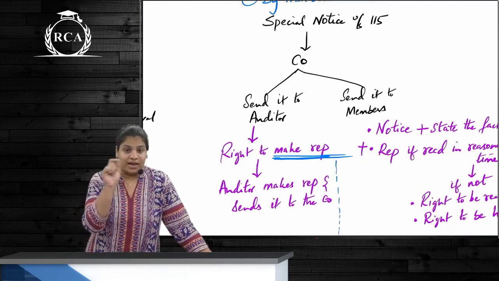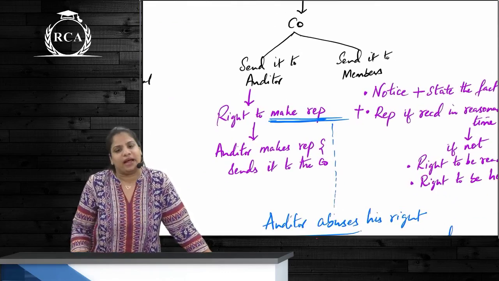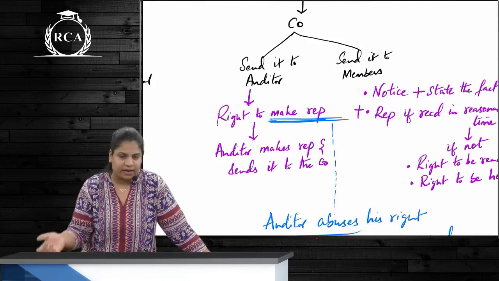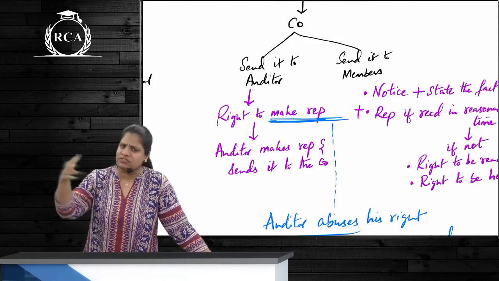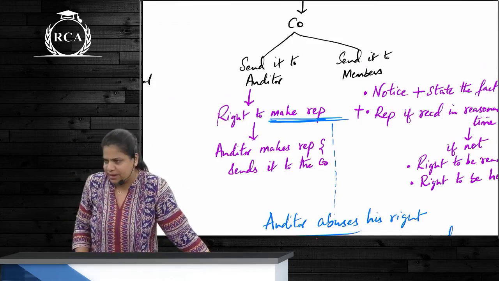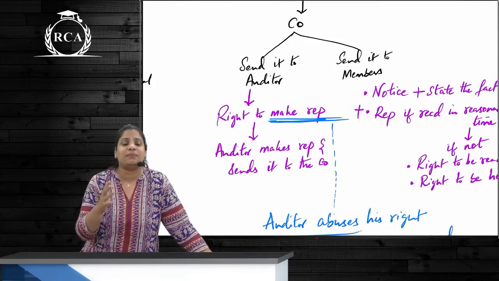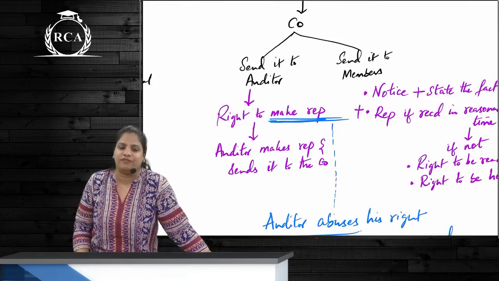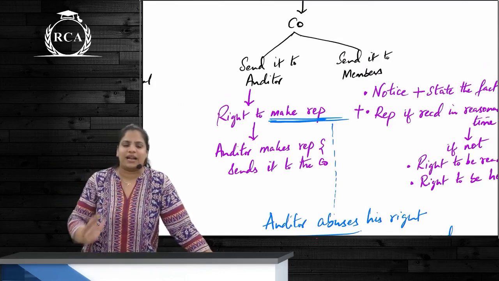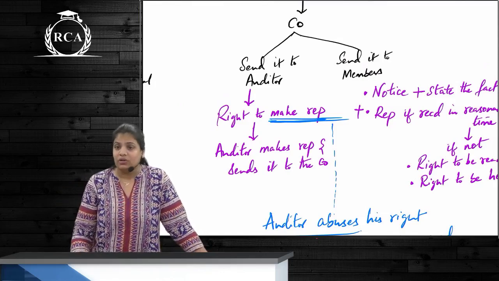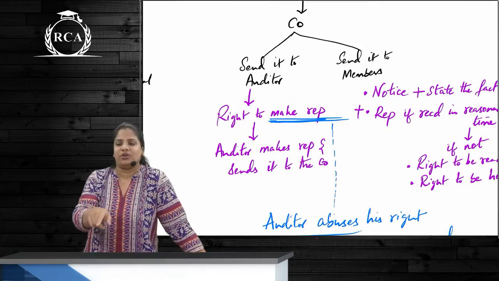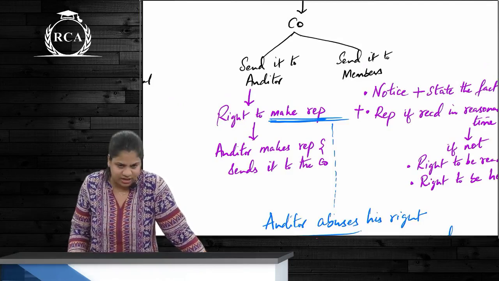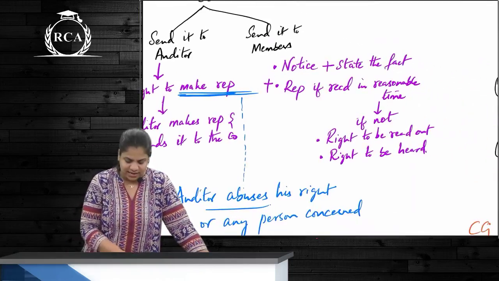Why? Because the auditor has got a right to make representations. These representations are sent back to the company. What should the company do with the representation? Send it to all the other members. Correct? If it is not received in reasonable time, and the 21 clear days are about to end, the company sends off the notice and does not attach the representation. What should they do? They should state the fact in the notice that the auditor has made or is going to make representations. Correct?